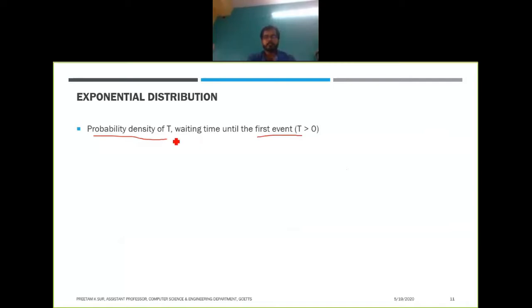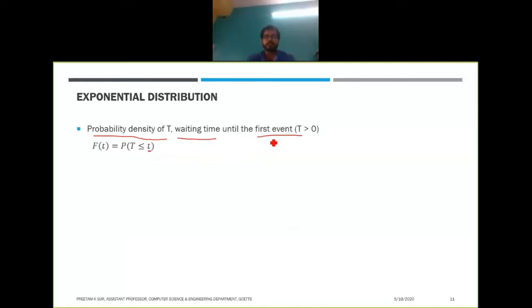T is nothing but the waiting time, the time until the first event occurs. Let the first event occur at time small t.